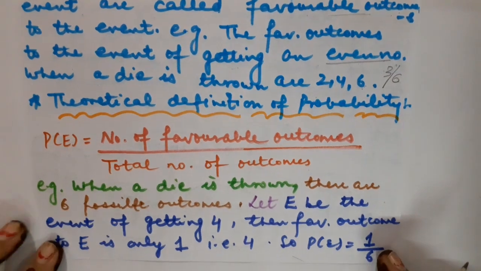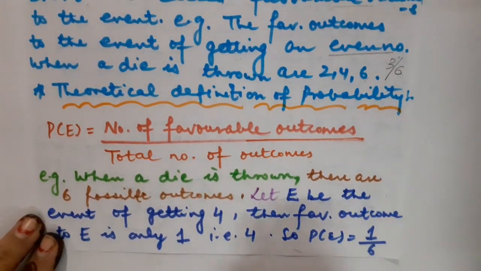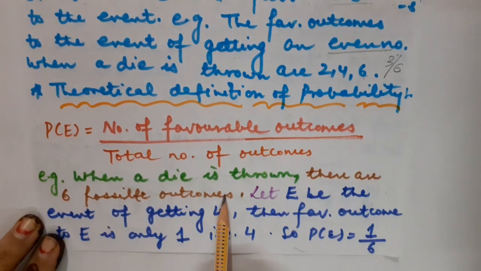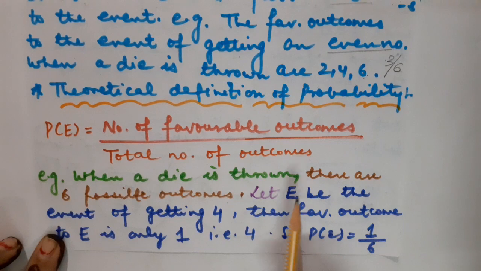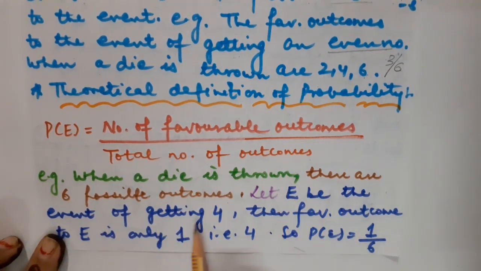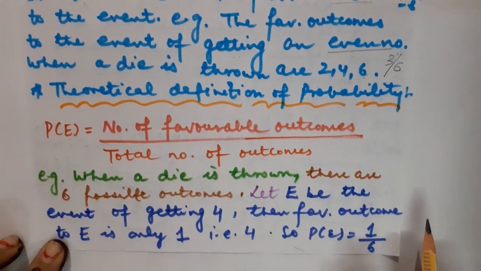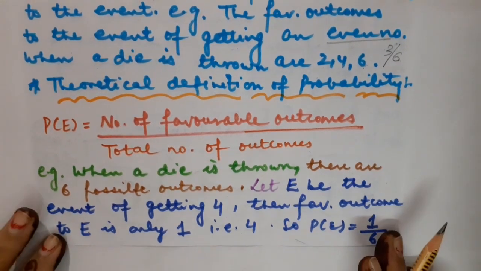So let us understand it through an example. When a die is thrown, there are 6 possible outcomes, starting from 1 going up to the digit 6. So let E be the event of getting the digit 4. So what will be the favorable outcome in that case? 4 itself will be the favorable outcome. But how many favorable outcomes are there?